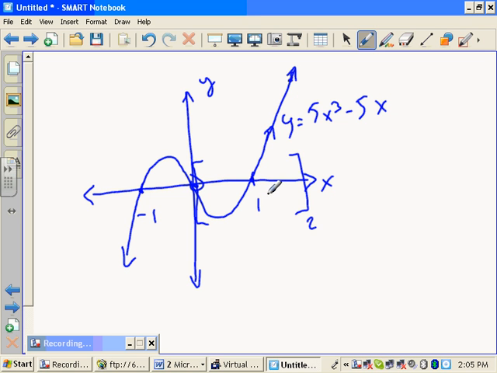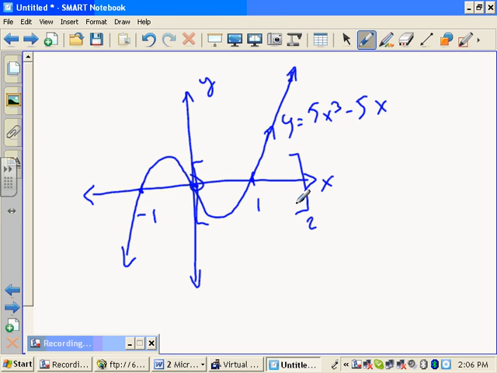Sometimes, in the context of the problem, the domain doesn't allow every single real number possible. Maybe it's only good from 0 to 2. On this domain, the max is up here. Let's say you want to maximize revenues, and this is your revenue function. You better use this solution, right? That's an important result we're going to need, and that only applies to continuous functions.